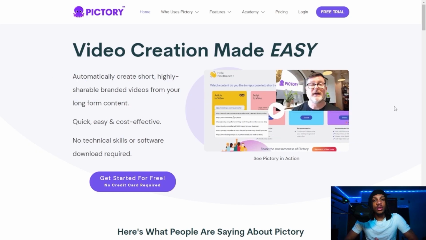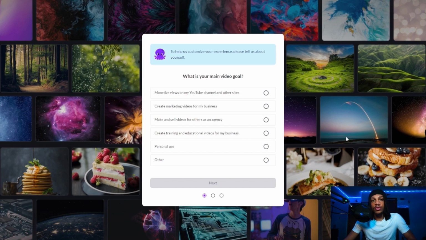Pictory is an app that automatically allows you to turn your scripts, articles, and so much more into videos. This will save you so much time because Pictory automatically chooses videos according to the script you wrote. So once you're here, you're going to start a free trial and sign up with whatever email you used originally for the YouTube account. And when you sign up, they're going to prompt you with some questions.